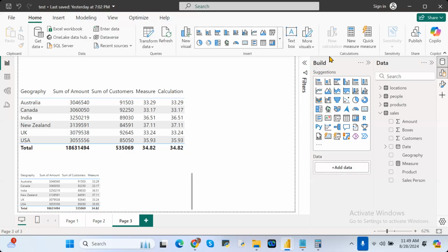Why is Power BI used in each and every organization? Because of all these things. Other reporting tools are also there, but they are not going to release every month. They release versions every 6 months or 1 year. Also, in other reporting tools, you must write a DAX function. If you don't know DAX, you cannot. But here, even if you don't know how to write the DAX function, new calculation will tell you how to write it.